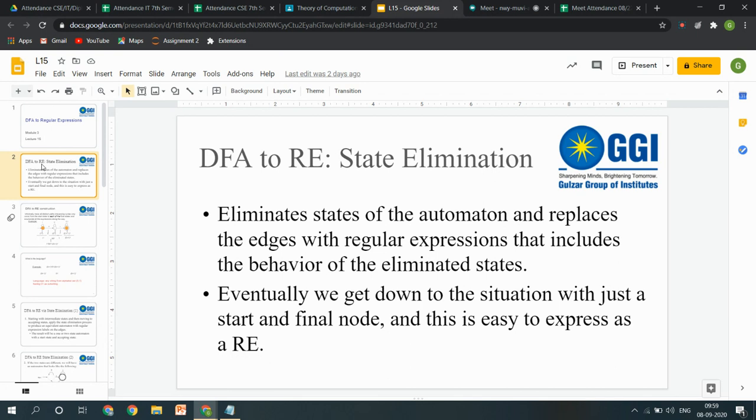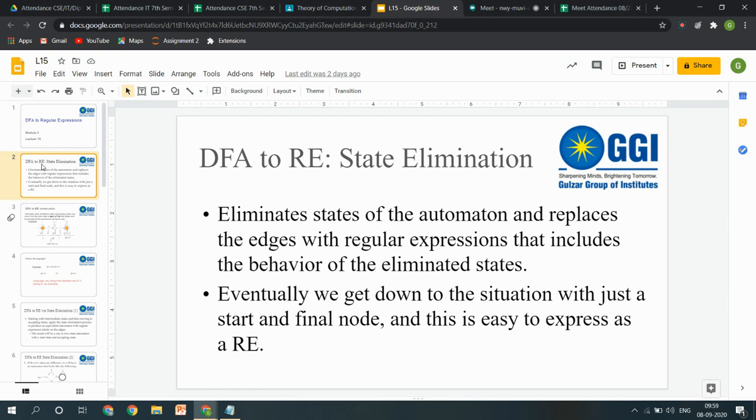One will be your initial state, your starting state, and one can be your final state, or you can have a set of final states also. The rest of the states that are there are known as intermediate states.